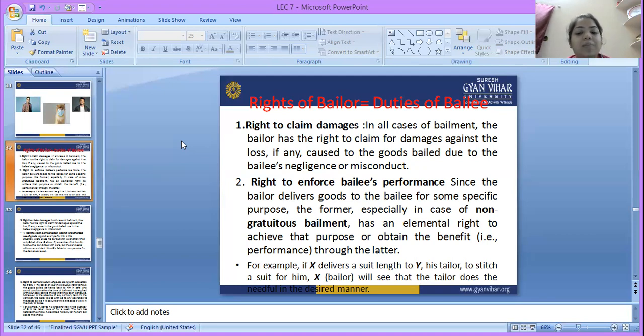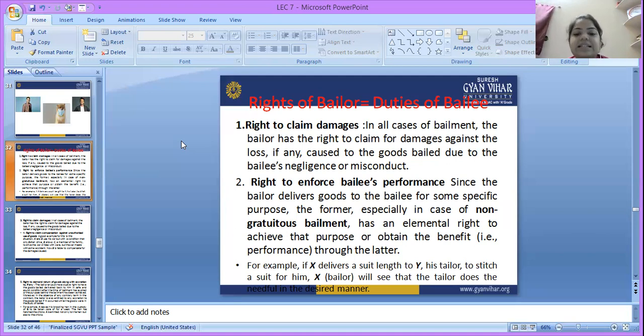So if the bailor delivers the goods for a specific purpose, he has a proper right to the performance of that purpose. If suppose A gives his car for repairing, the specific purpose is repairing.